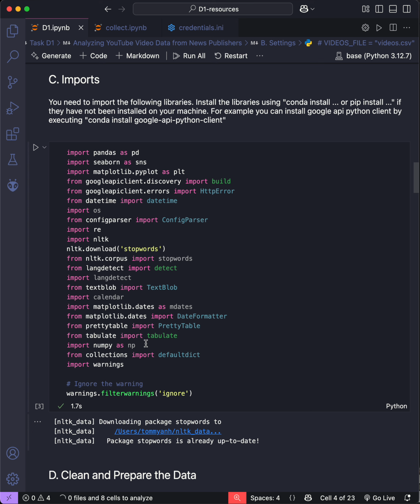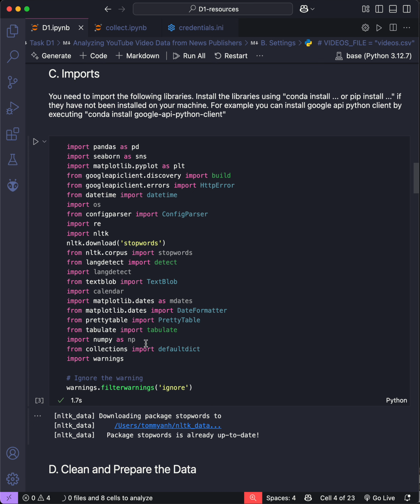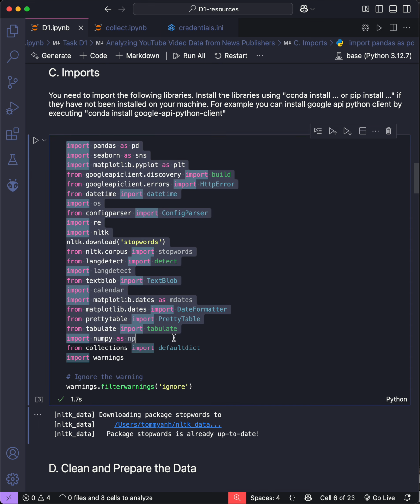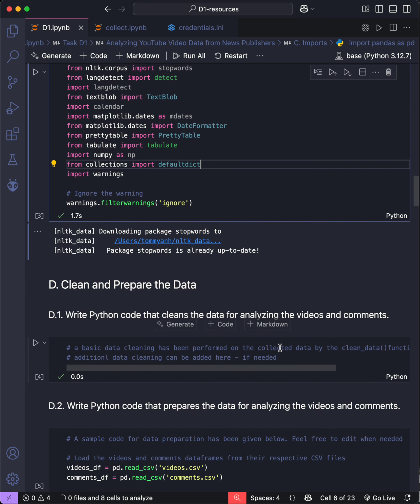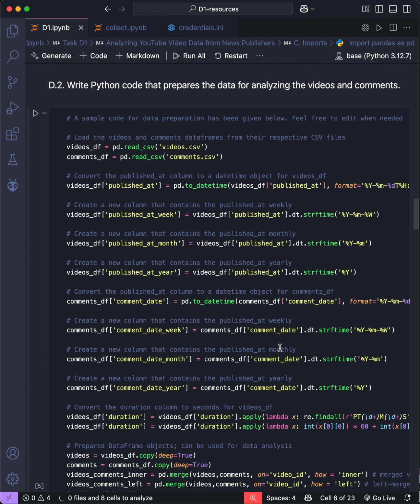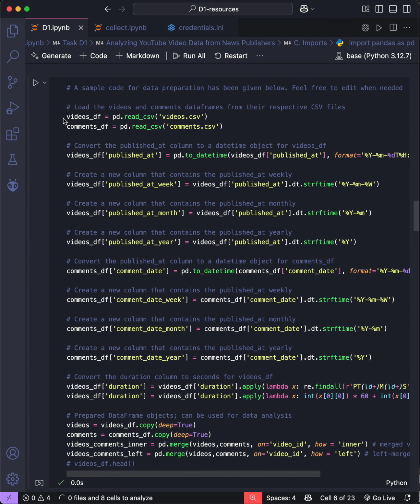Okay. First of all, I need to import the libraries I need to use in this program, and here are the libraries I have just imported. Then I will clean and prepare the data. The provided file already has the code to do it, so I don't need to do it one more time. I just display something. First of all, this code helps me collect data by reading the CSV file.